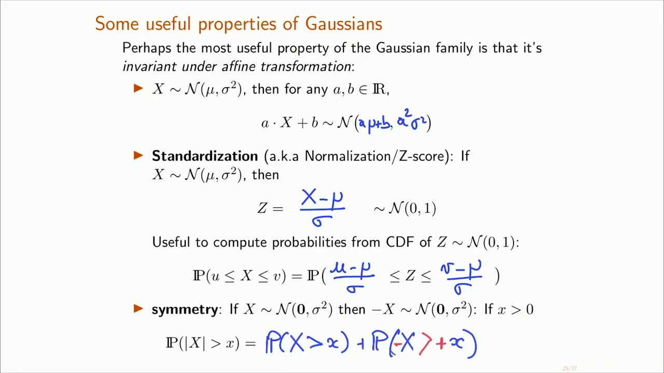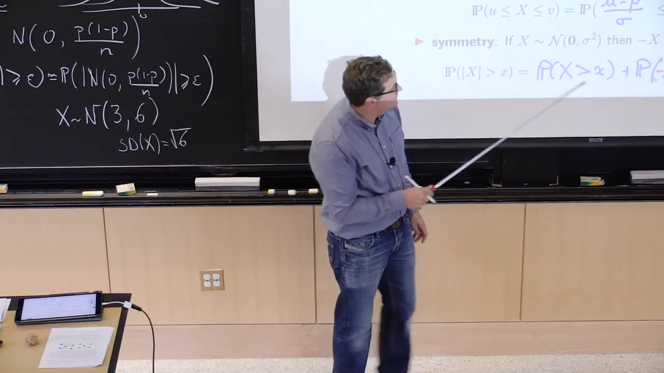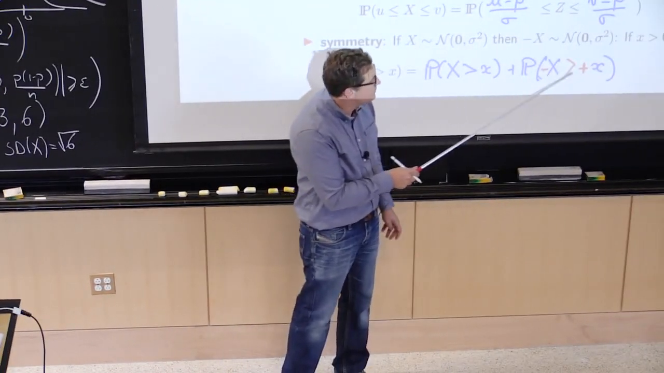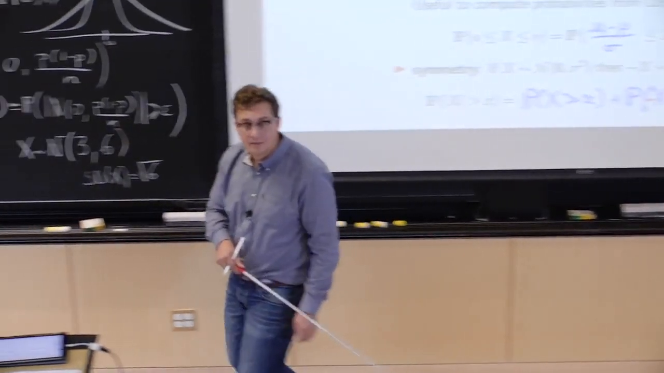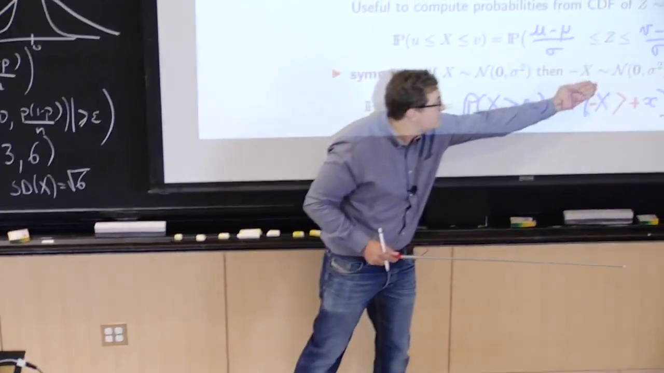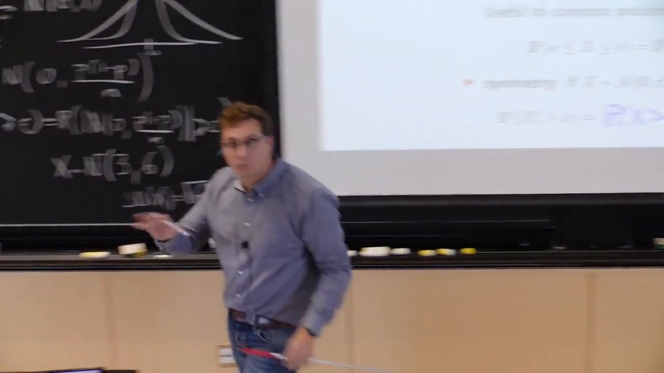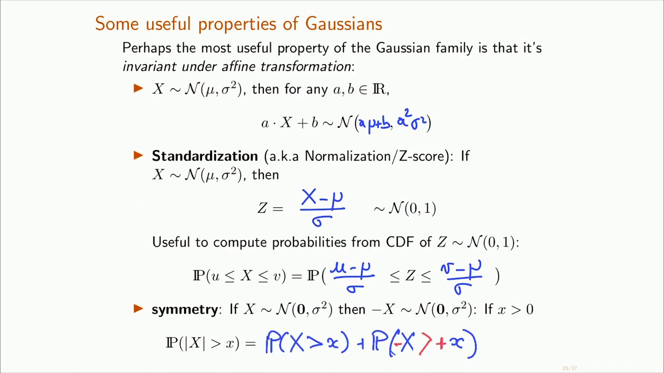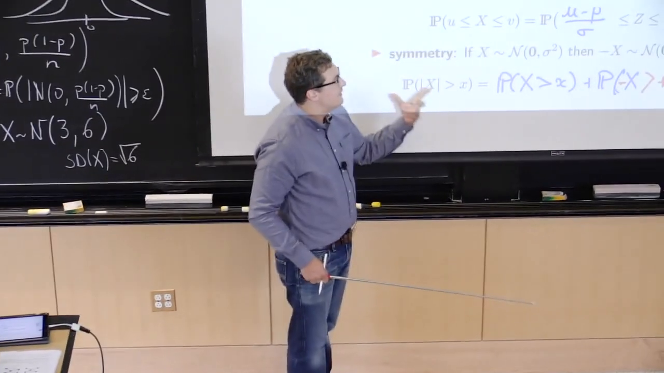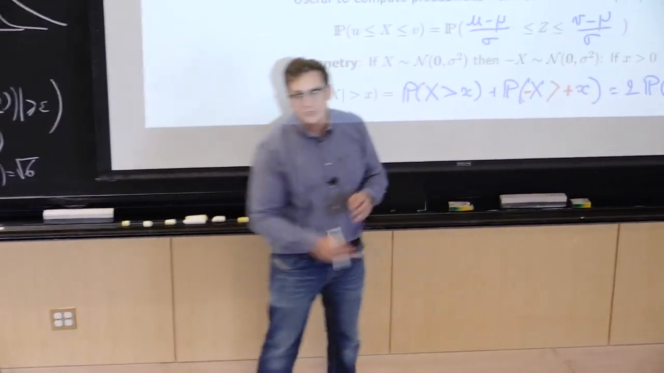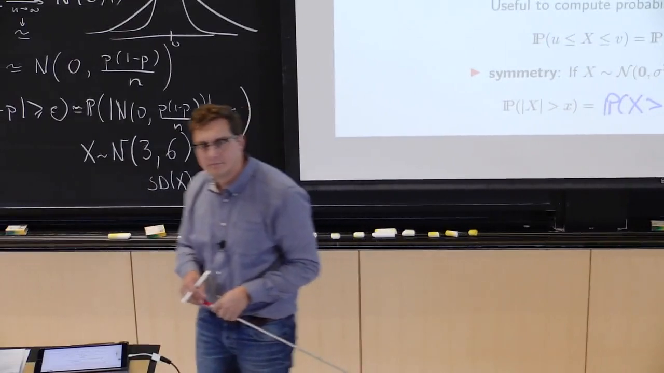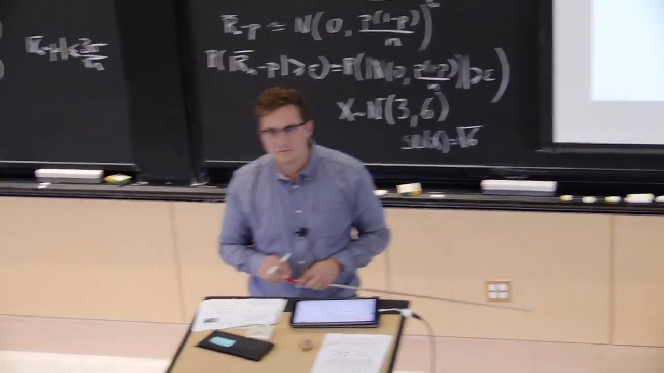OK, so that's the probability that capital X exceeds little x, plus the probability that minus capital X exceeds little x. But we just said that minus X has the same distribution as this guy. So those two probabilities are actually the same thing. So this is equal to 2 times the probability that X exceeds little x. So when we're going to have absolute values, we're going to break it, and there will typically be a 2 that shows up. OK? Is that clear for everyone?